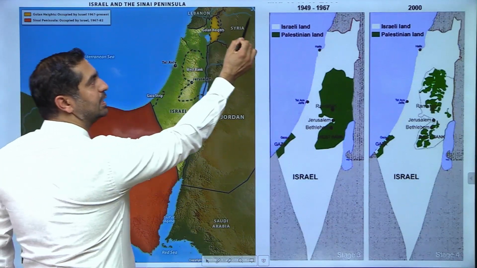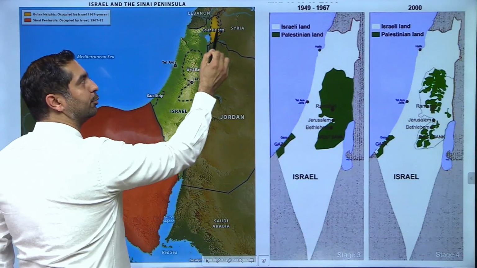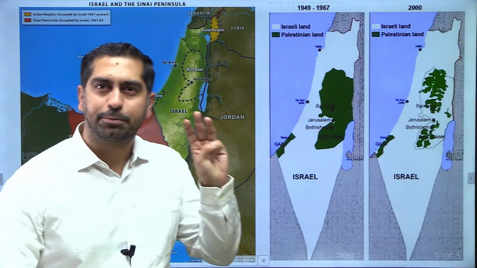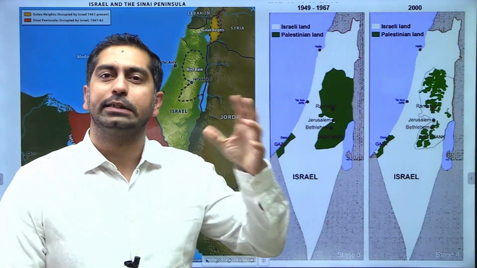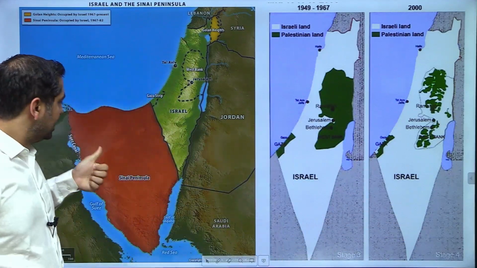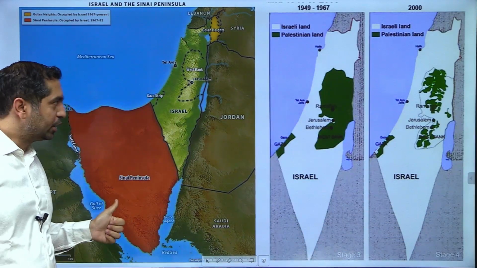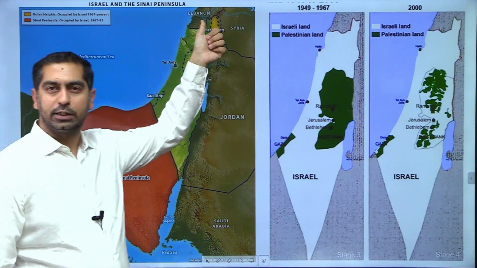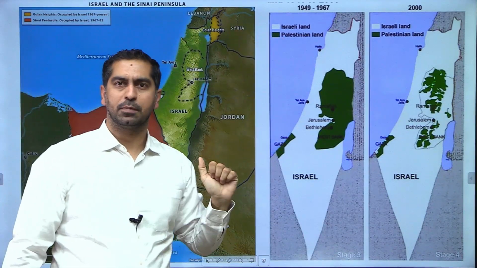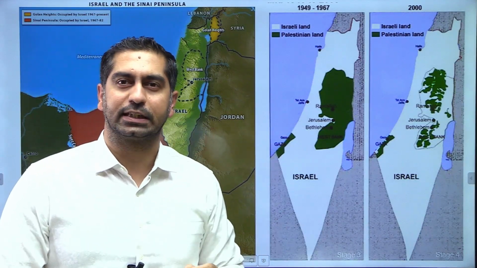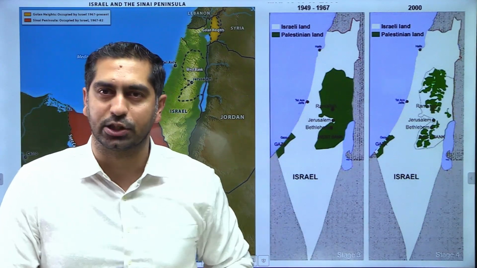It defeated Syria and took the area known as the Golan Heights. So all three Arab countries were defeated and territories were taken from all three: Sinai Peninsula from Egypt, West Bank from Jordan, and Golan Heights from Syria. Not only that, this was the international implication.